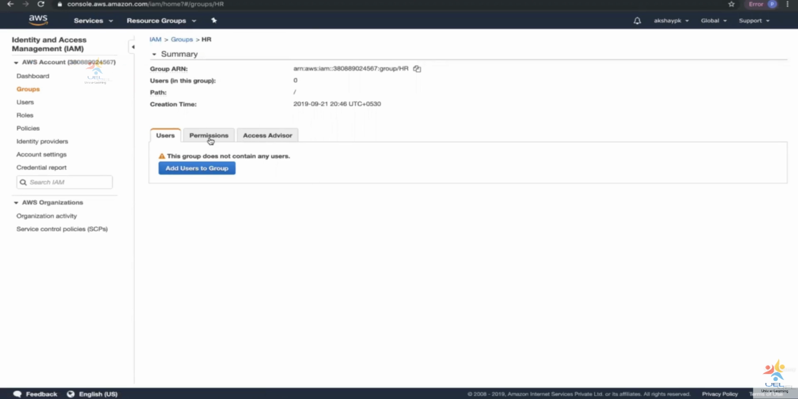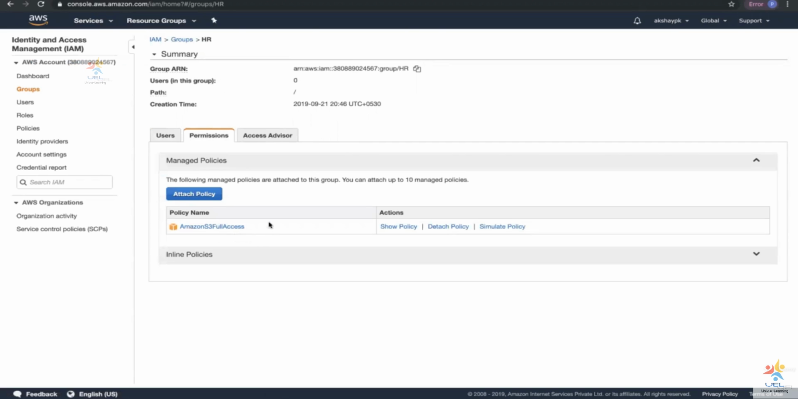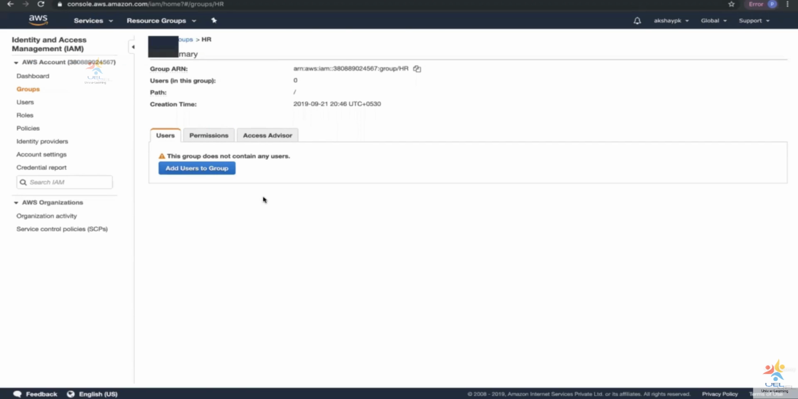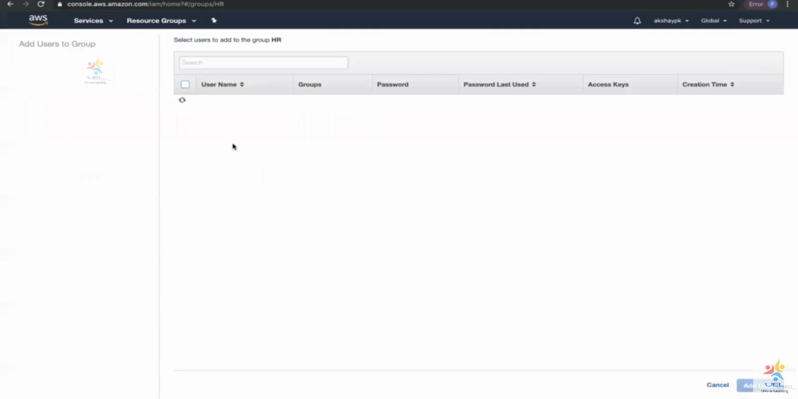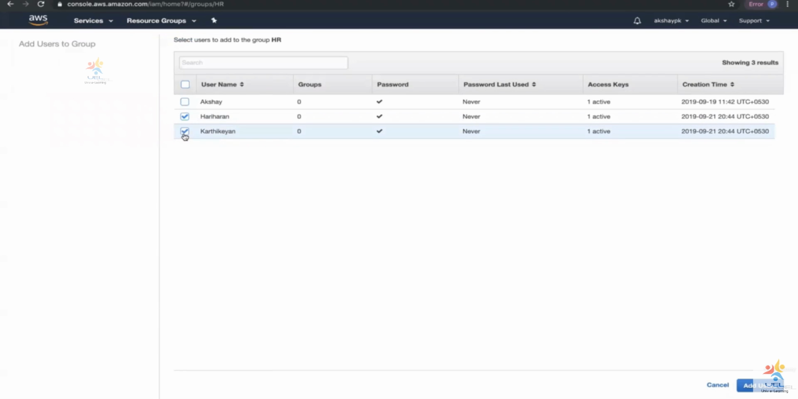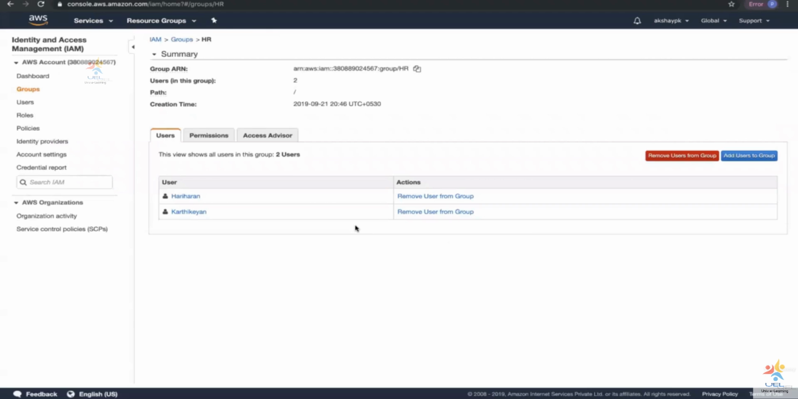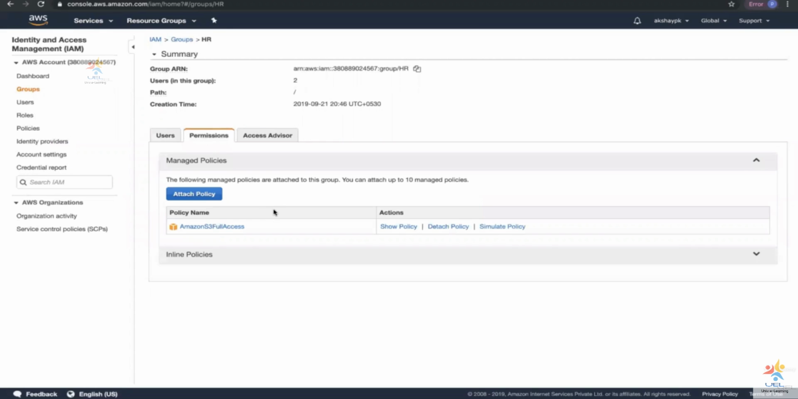The group right now has the Amazon S3 full access policy, but they don't have any users. So I'm going to add two users to this group. I'm going to add Hariharan and Karthikeyan to this group. Click on add users. We have added. Okay. So right now, if I log in as Hariharan, I should be able to have access to S3 alone and not to any other service.